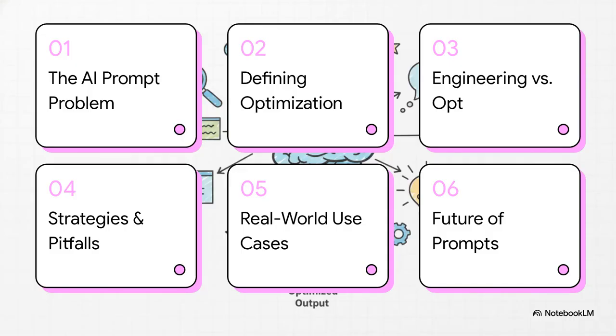All right, here's our roadmap for how we're going to move from basic drafts to data-driven refinement. We'll cover the AI prompt problem, defining prompt optimization, engineering versus optimization, strategies and pitfalls, real-world use cases, and finally, the future of prompts. Let's jump in.